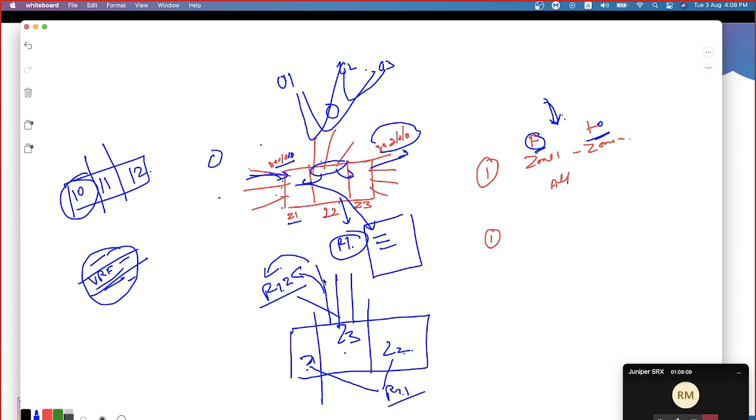So by having multiple routing instances, you can reduce the number of entries in the routing table of every instance, so the time taken to do the route lookup can be drastically reduced. You understand what I'm saying?